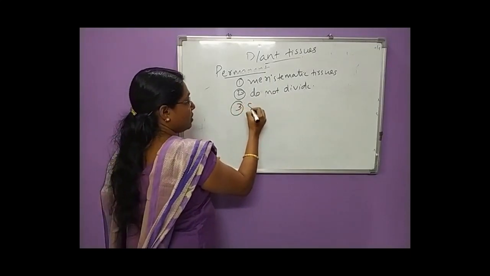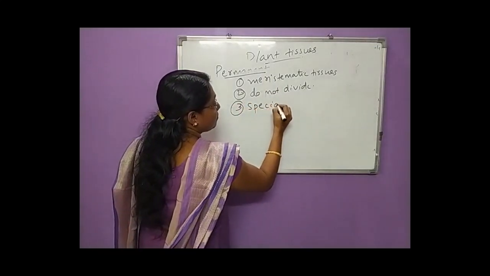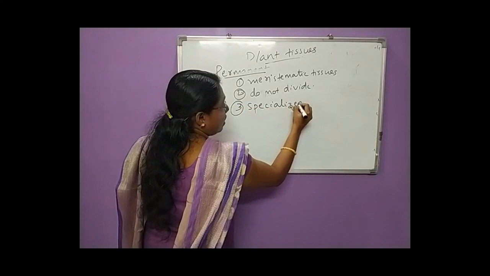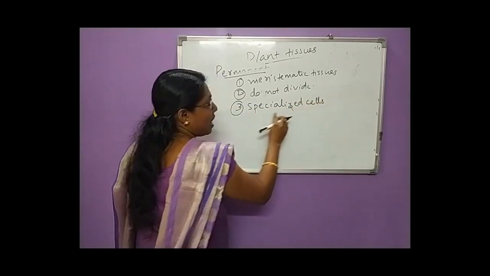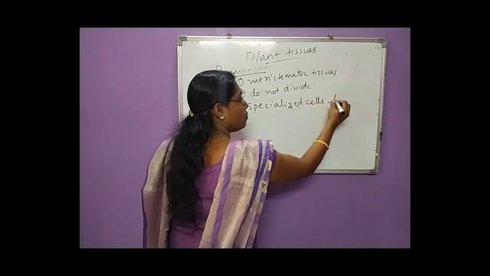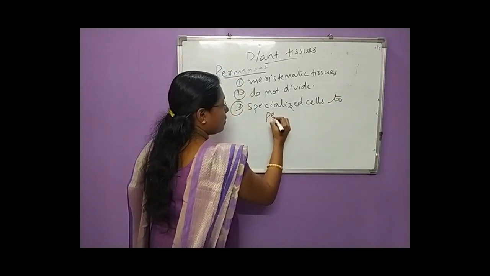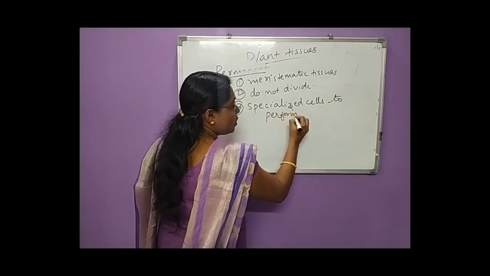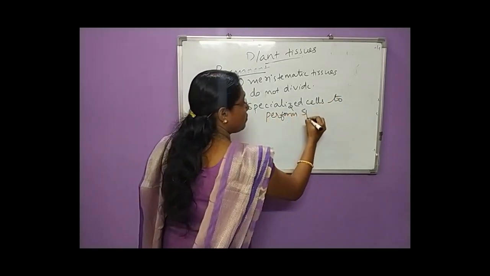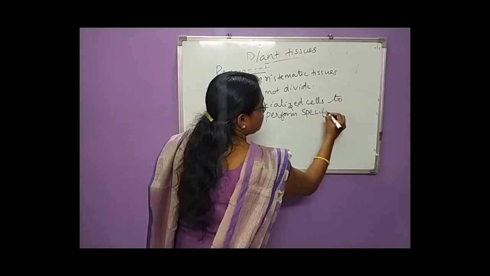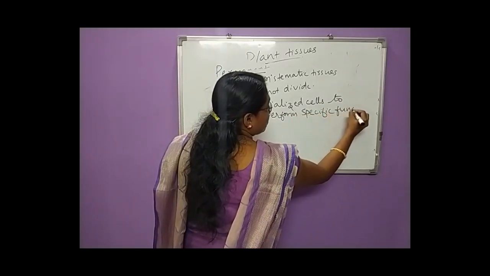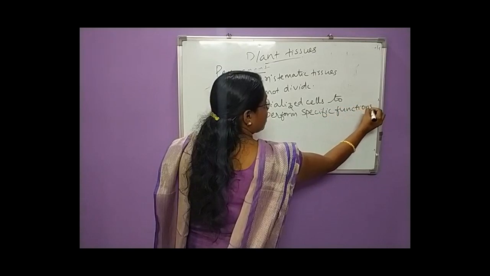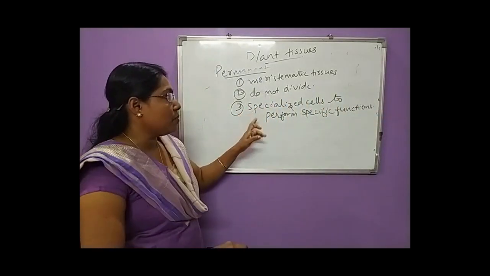That is the third feature. They are specialized to perform specific functions.